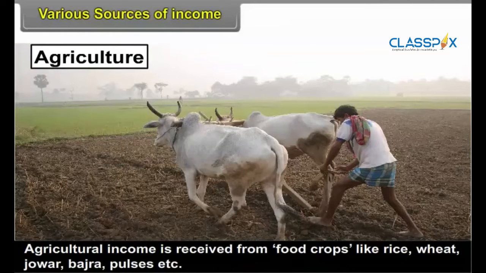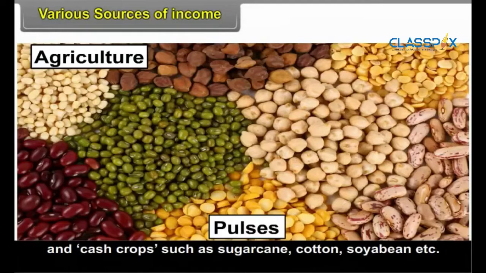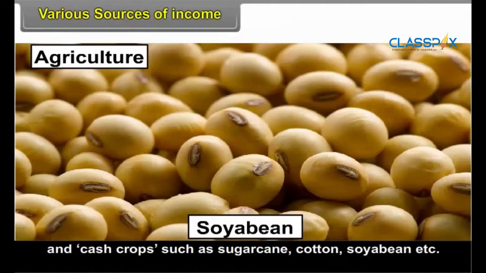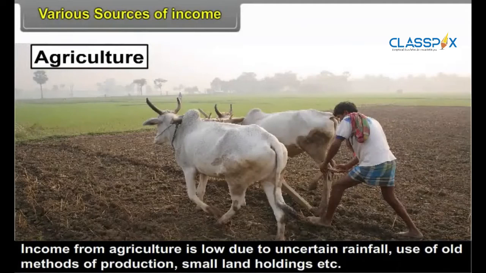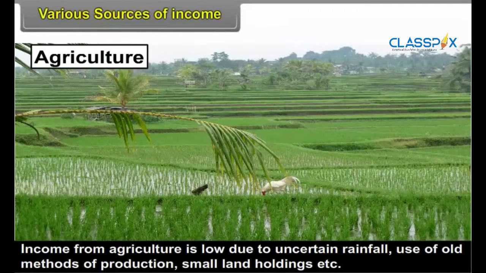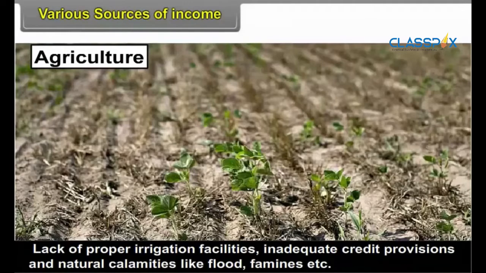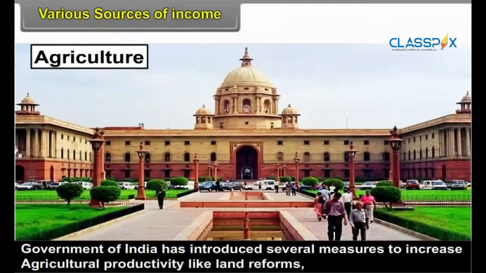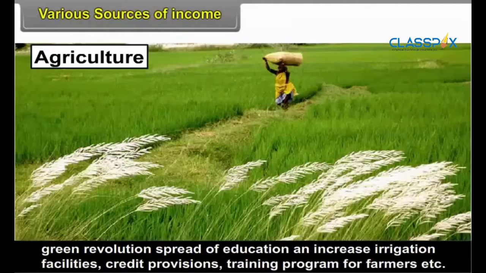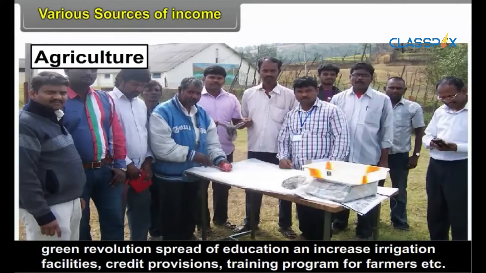Agricultural income is received from food crops like rice, wheat, jawar, bajra, pulses, etc. and cash crops such as sugarcane, cotton, soybean, etc. Income from agriculture is low due to uncertain rainfall, use of old methods of production, small land holdings, lack of proper irrigation facilities, inadequate credit provisions, and natural calamities like flood, famines, etc. Government of India has introduced several measures to increase agricultural productivity like land reforms, green revolution, spread of education, an increase in irrigation facilities, credit provisions, training program for farmers, etc.